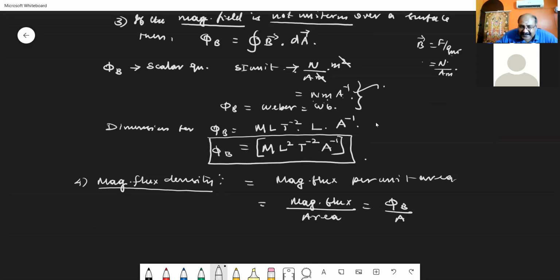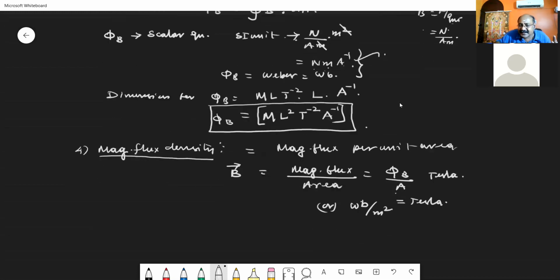This magnetic flux density can also be written as B or B vector. This is a vector quantity, measured in a unit called Tesla. We can write it in terms of magnetic flux in Weber and area in meter square. So Weber per meter square is equal to Tesla.